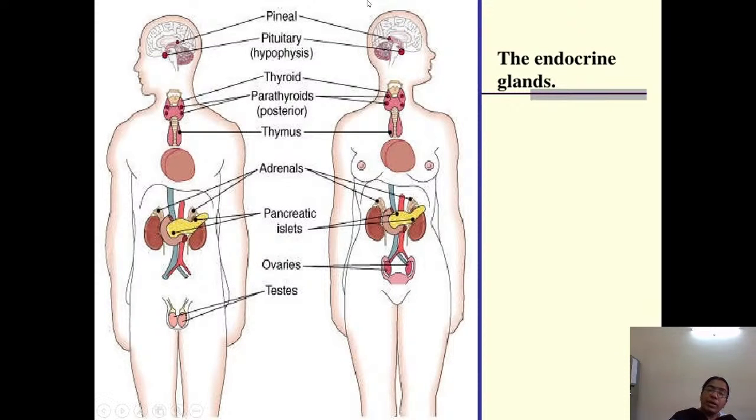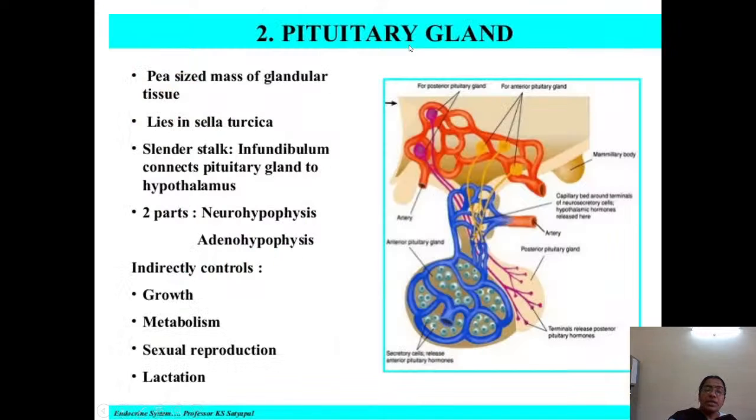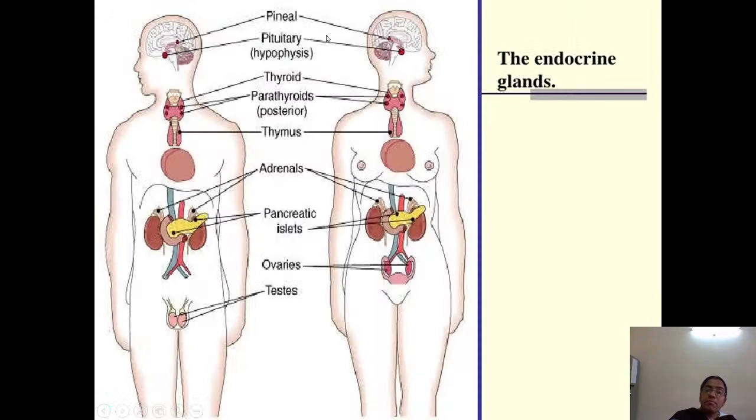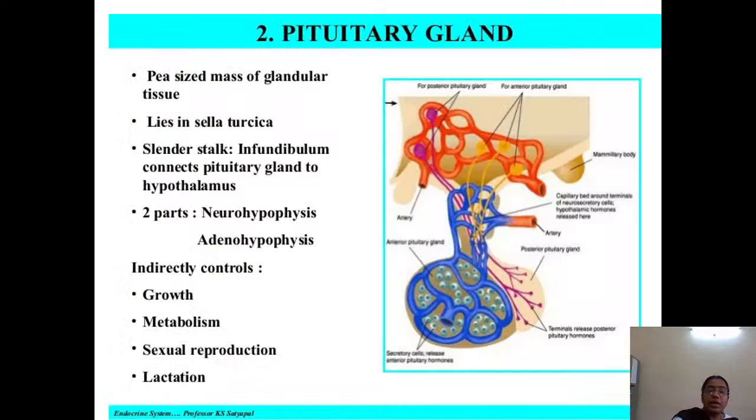Here in the brain the pituitary gland is situated. The pituitary gland is a pea-sized, peanut-sized mass of glandular tissue, like a peanut or groundnut in size and shape, which lies in the sella turcica of the brain.